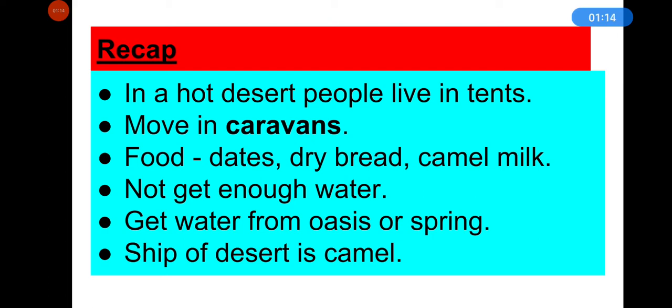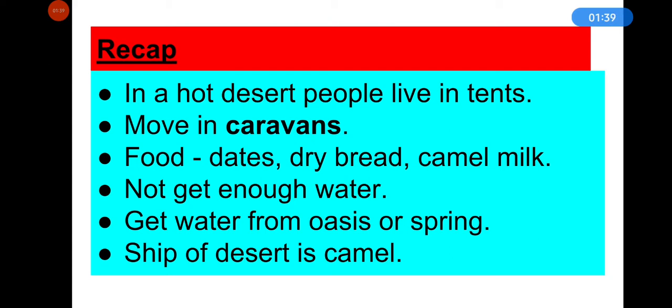So people wear cotton clothes at daytime and woolen clothes at night. In a hot desert, people live in tents made from camel's skin and they move in caravans for trade and doing business. So they travel in a group.